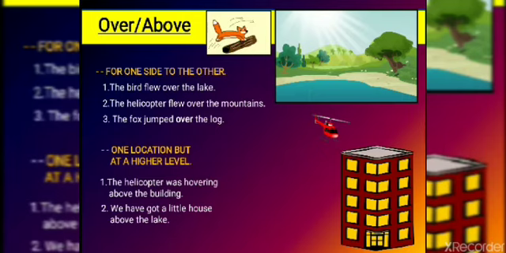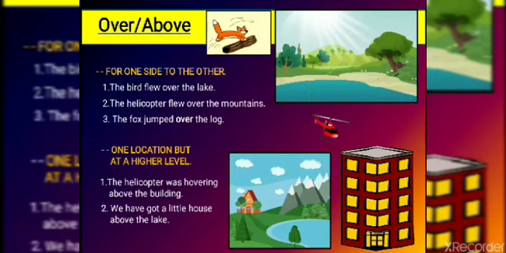Second, we have got a little house above the lake. Look at this picture. It means that at a higher level, the lake is over there, you start moving, you go to a higher position, and there you will find my little house.